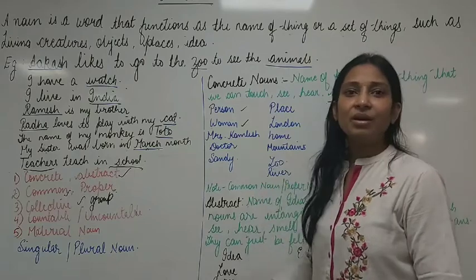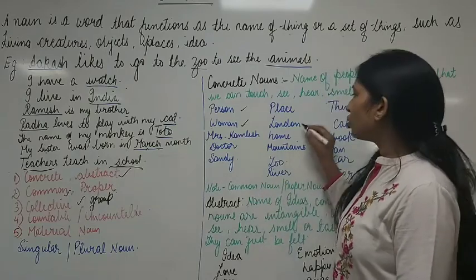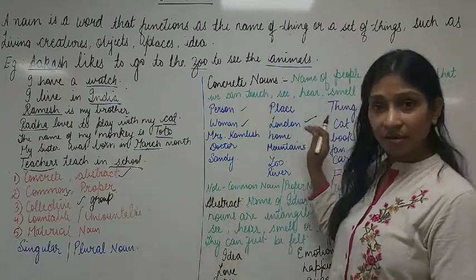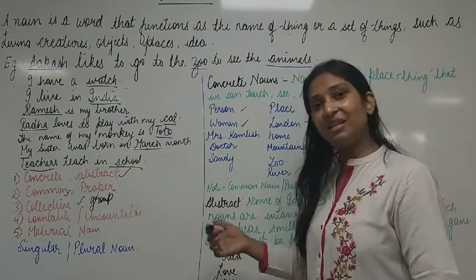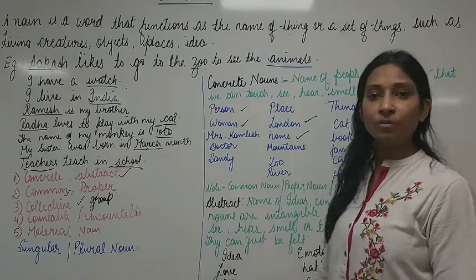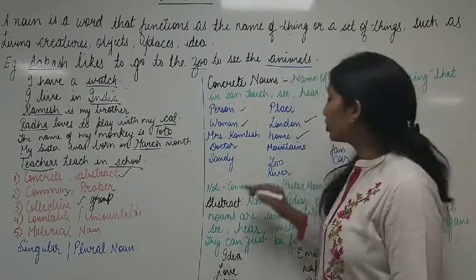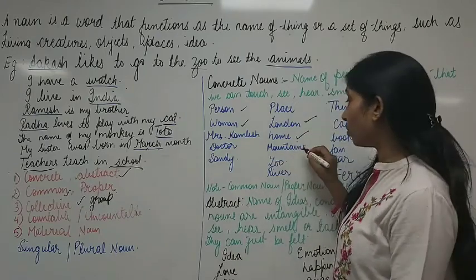Moving on to places, children. London. London is a beautiful place. So can London be visited? Can it be seen through eyes? Yes, it can be seen. So it is a concrete noun. Home. Can we see our houses? Can we see our home? Yes, of course. So home is also a concrete noun.